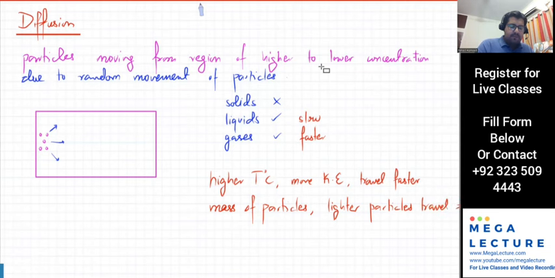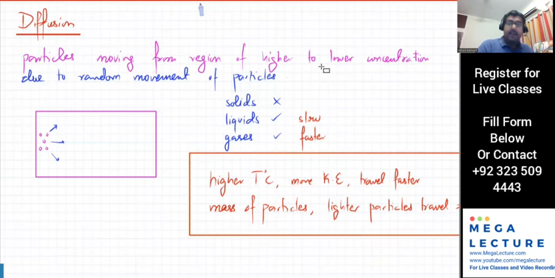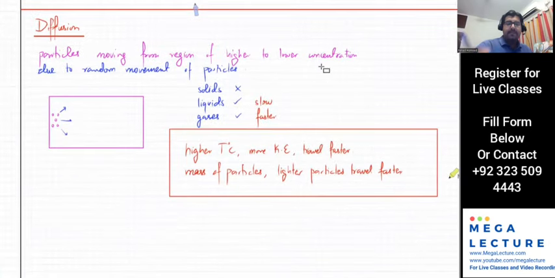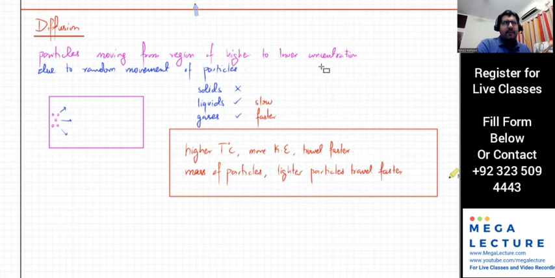So both of these are the more important factors that determine how quickly diffusion will happen. The real world examples are that if there's hot food, you can smell it. But if there's cold food, you can't really smell it because the particles are not really traveling that fast. They don't even reach your nose or your taste buds. Which is why you like to eat hot food. You don't like to eat cold food because the particles would not be moving around and they wouldn't be able to reach your taste buds, or you can't even smell it properly.